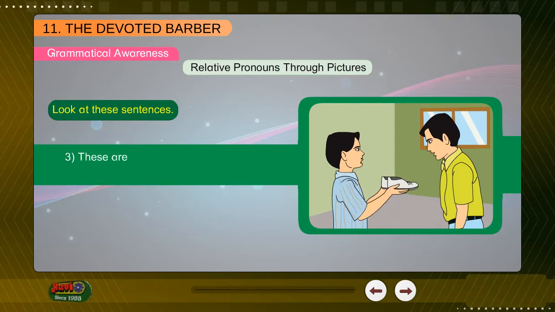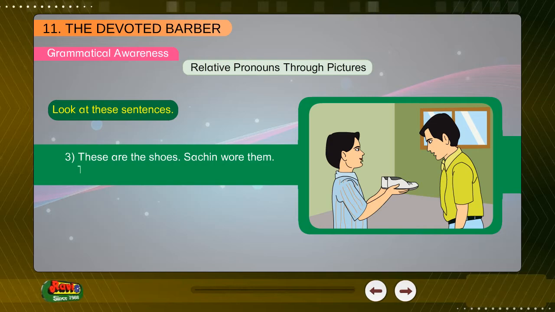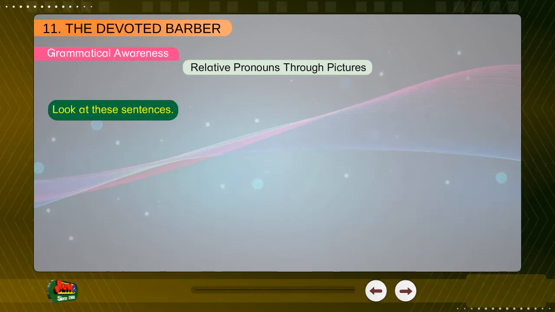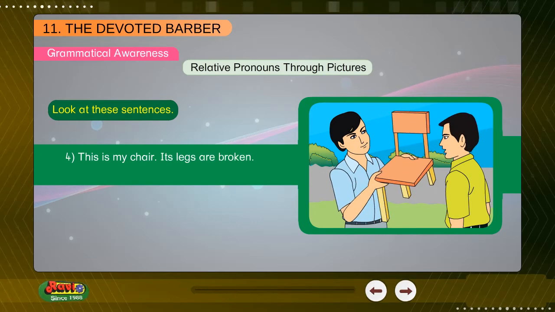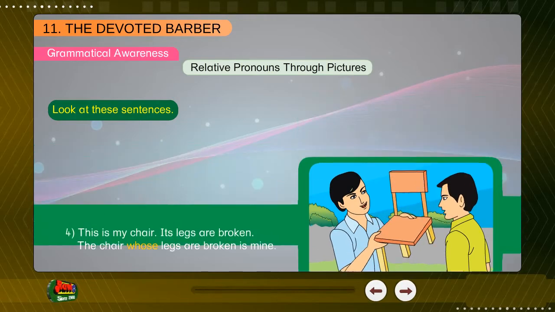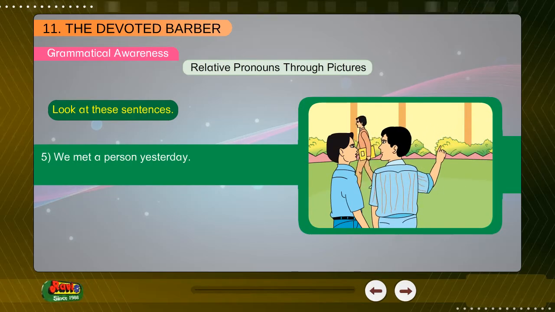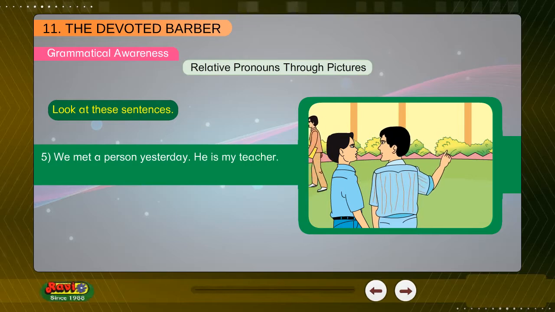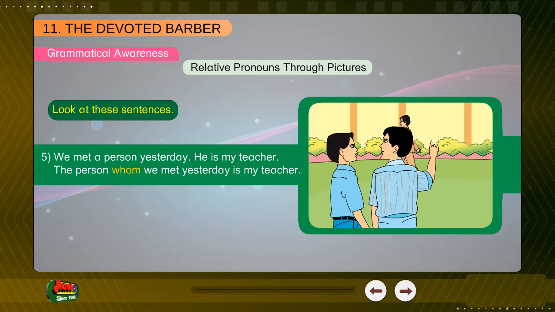3. These are the shoes. Sachin wore them. These are the shoes which Sachin wore. 4. This is my chair. Its legs are broken. The chair whose legs are broken is mine. 5. We met a person yesterday. He is my teacher. The person whom we met yesterday is my teacher.